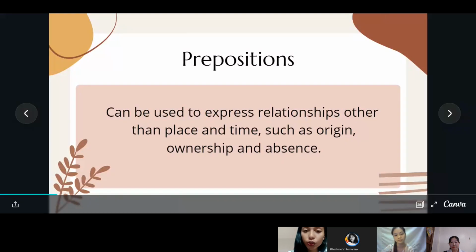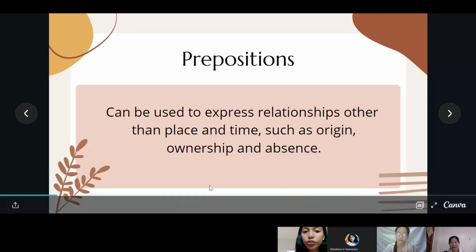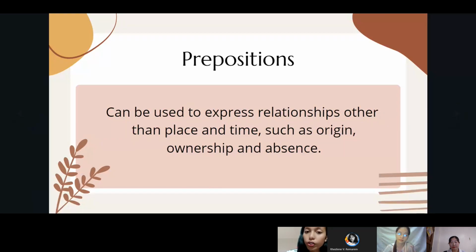Prepositions can be used to express relationships other than place and time, such as origin, ownership, and absence. The types of prepositions that I am going to discuss will express relationships such as the origin of a person, the origin of a place, the ownership, and the absence of someone or something. Next slide, please.